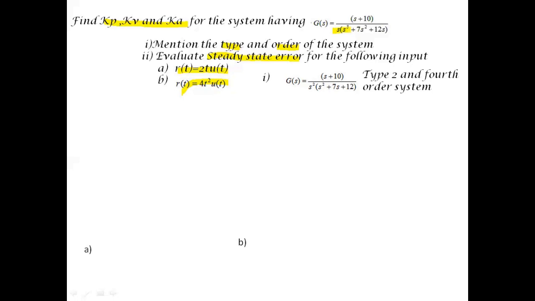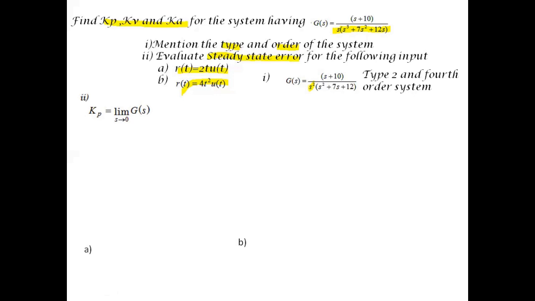And if you take s as common from this denominator, we get s squared times (s squared plus 7s plus 12). So the power of s is here 2. That is nothing but we have two poles at the origin. Hence it can be called a type 2 system. So now let us calculate the coefficients Kp, Kv and Ka.